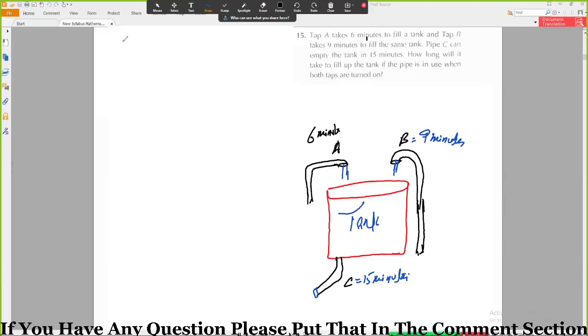Let's say T is the time required to fill the tank, in minutes.